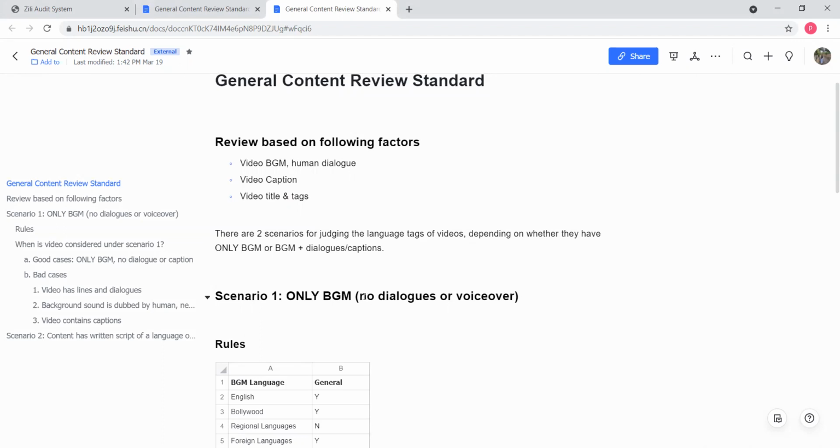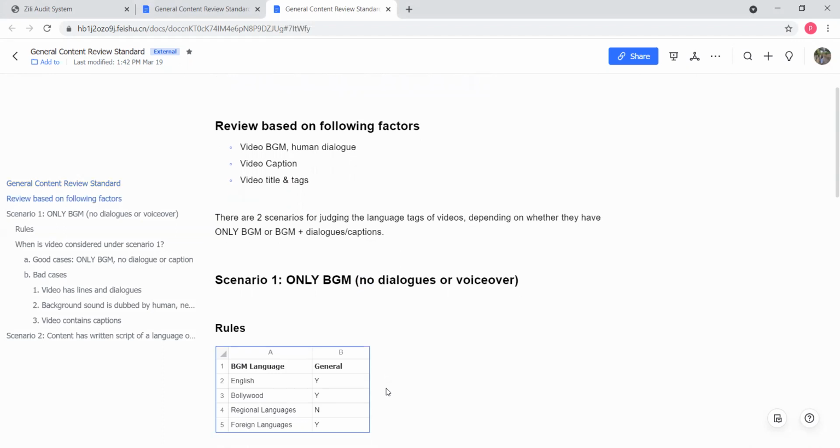Like it is mentioned here, there should be no dialogues or voiceover. It should be a song only. So a Bollywood song we can consider under general content, if in the background the Bollywood song is going on and the video is totally not related to the background music, then it will be general content. And the third part is the foreign languages.